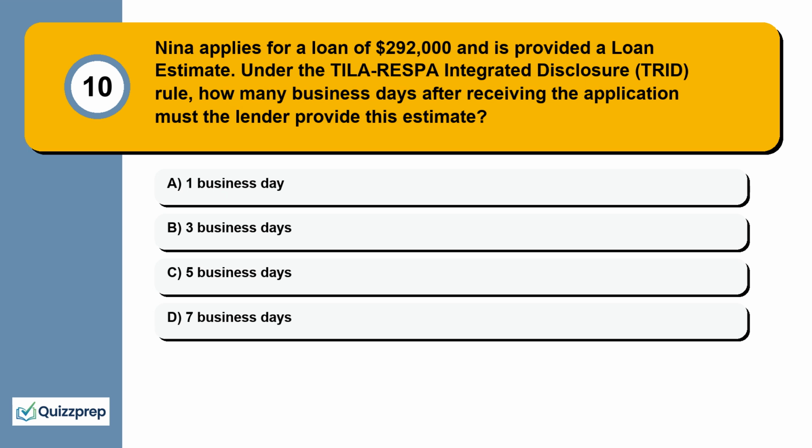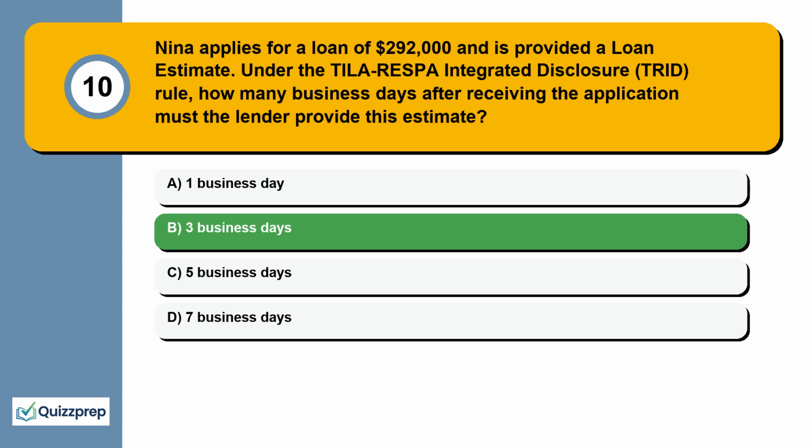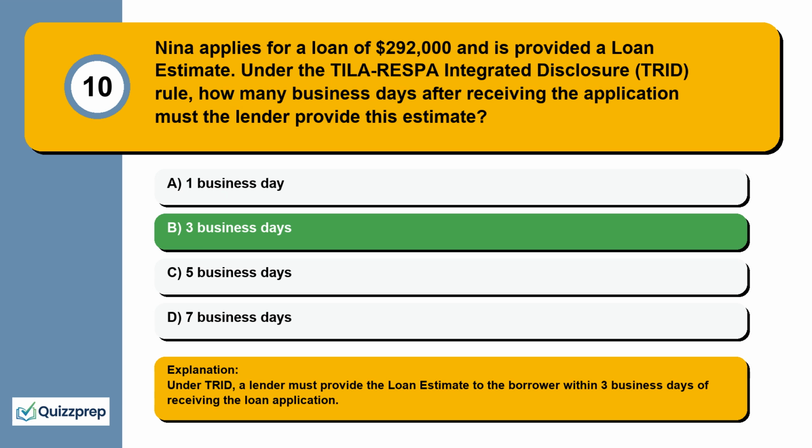Question 10. Nina applies for a loan of $292,000 and is provided a loan estimate. Under the TILA-RESPA Integrated Disclosure (TRID) rule, how many business days after receiving the application must the lender provide this estimate? 1 business day, 3 business days, 5 business days, 7 business days. Under TRID, a lender must provide the loan estimate to the borrower within 3 business days of receiving the loan application.